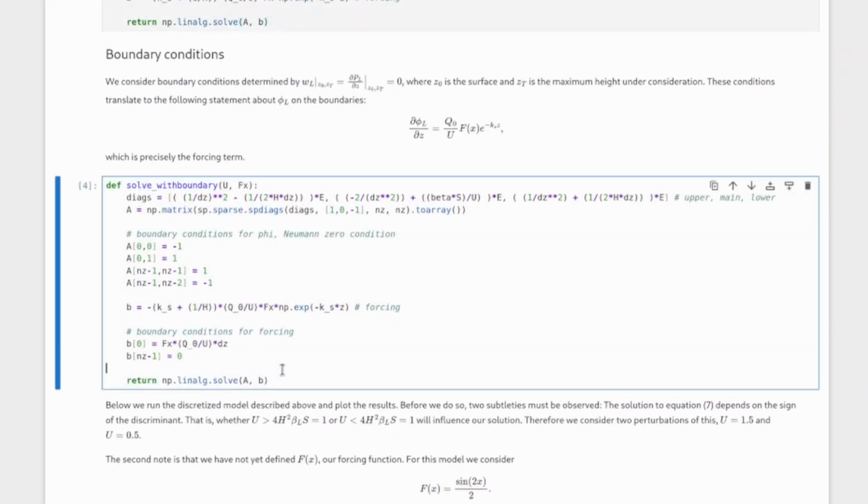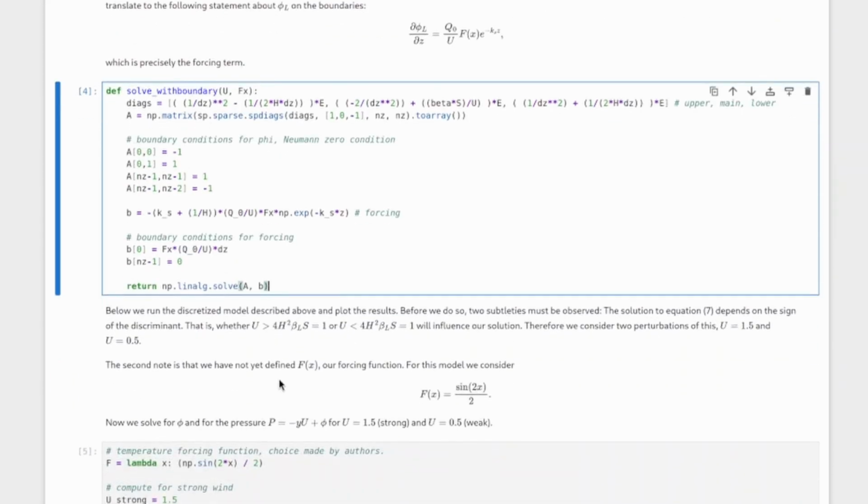But the paper also specifies some boundary conditions. The ones that we consider are Neumann conditions at the top of our z domain and the bottom, which is the tropopause and the surface respectively. And so this function is just the same thing. It constructs this tridiagonal matrix, and then it also modifies the matrix so that these Neumann conditions are accounted for, and modifies the forcing vector as well.